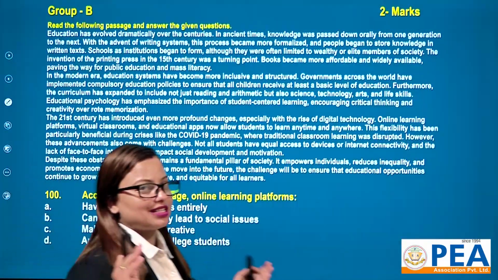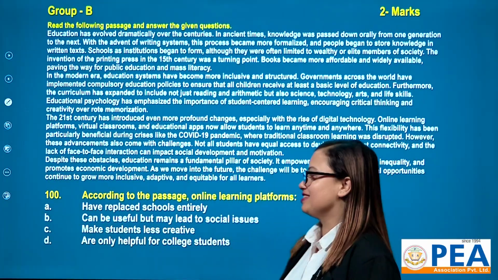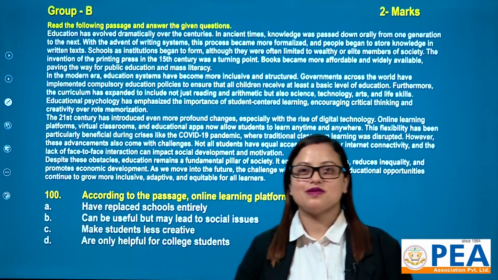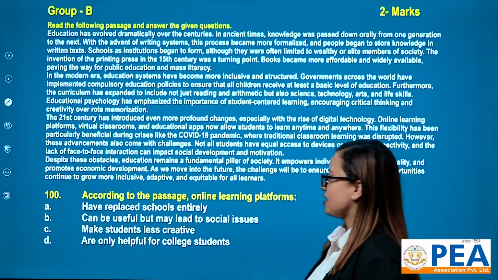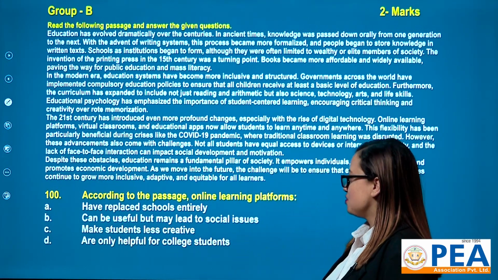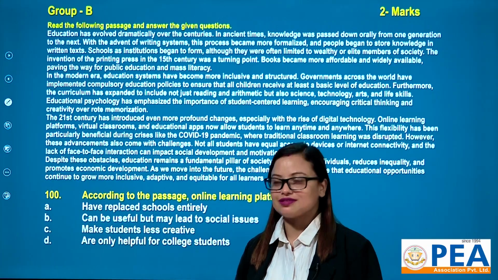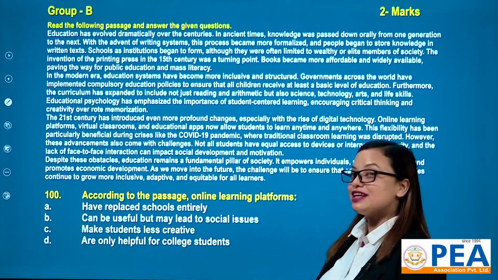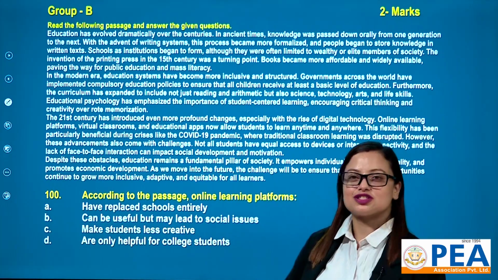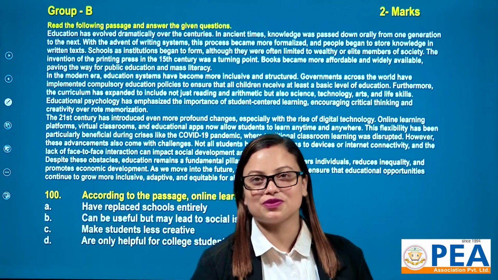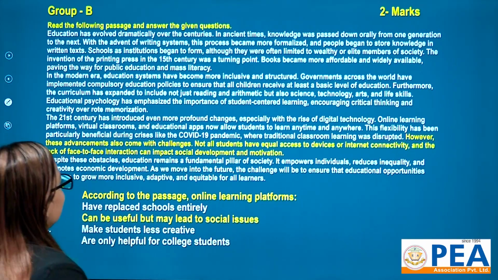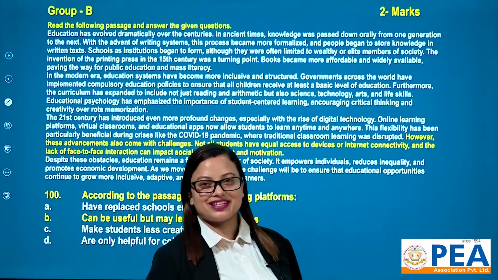The last question from reading comprehension is, according to the passage, online learning platforms, 4 options. The first one is, have replaced schools entirely. Can be useful but may lead to social issues. Make students less creative. Are only helpful for college students. Okay, let's find out which one is the true answer. However, look here.